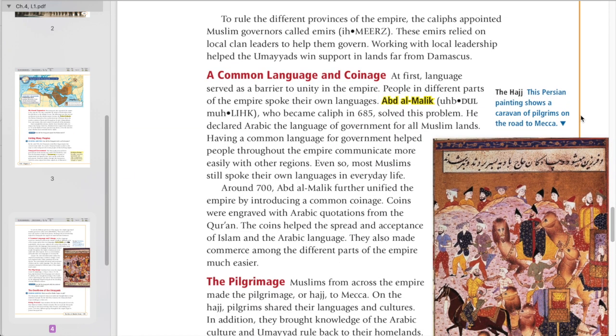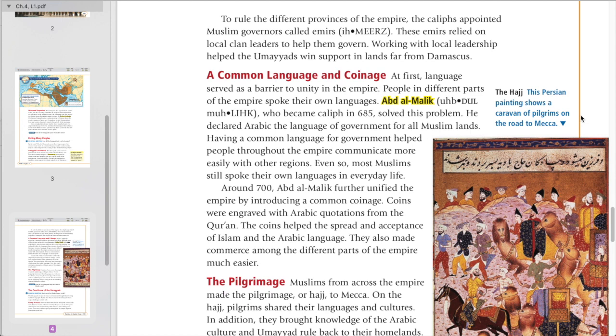To rule the different provinces of the empire, the caliphs appointed Muslim governors called emirs. These emirs relied on local clan leaders to help them govern. Working with local leadership helped the Umayyads win support in lands far from Damascus.